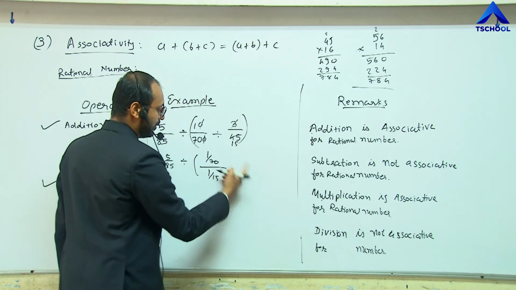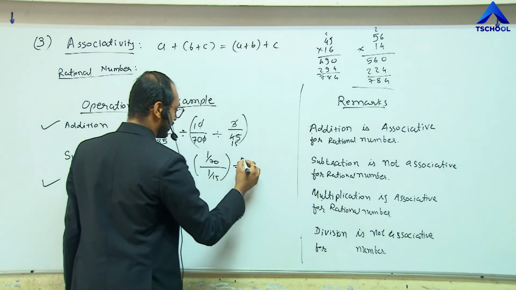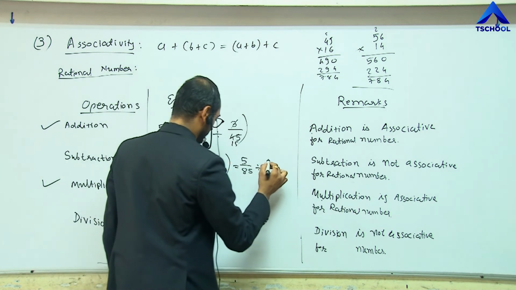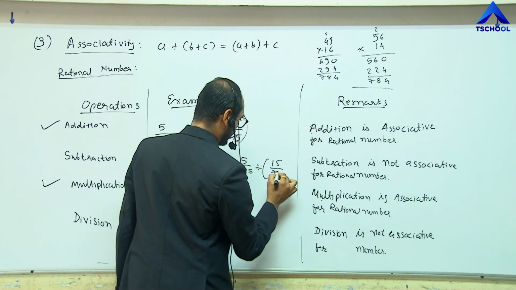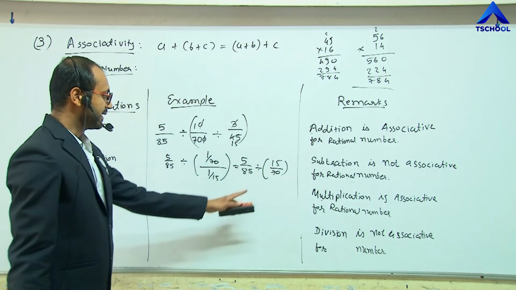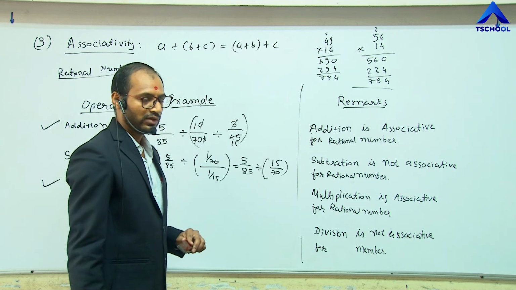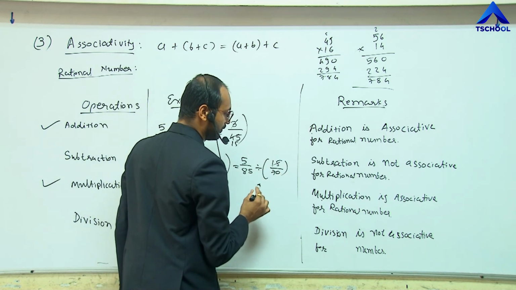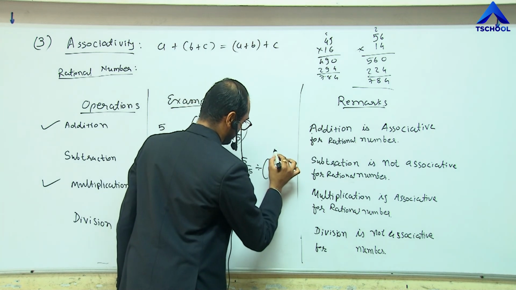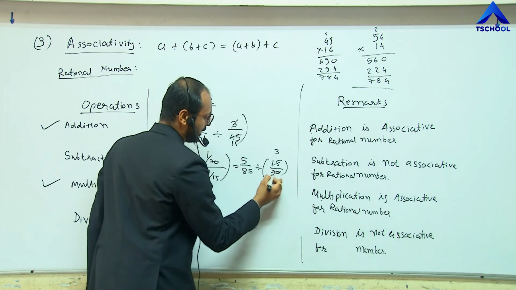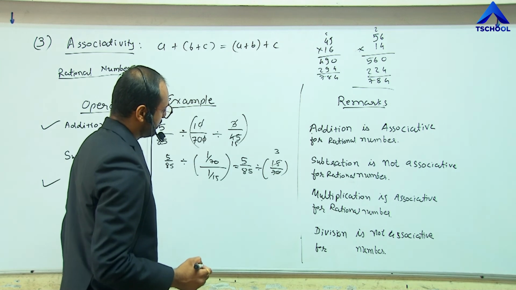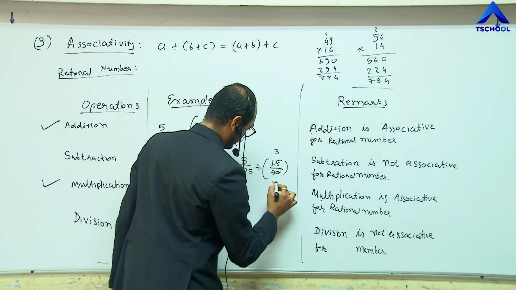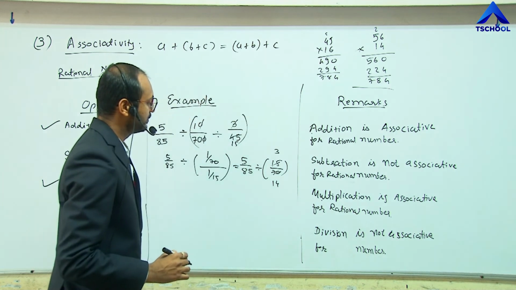Now this denominator will go in the numerator: 5 divided by 85, divided by 15 upon 70. Is 70 a multiple of 15? No. So can we simplify this? 5 3s are 15, 3 5s are 15, and 14 5s are 70.